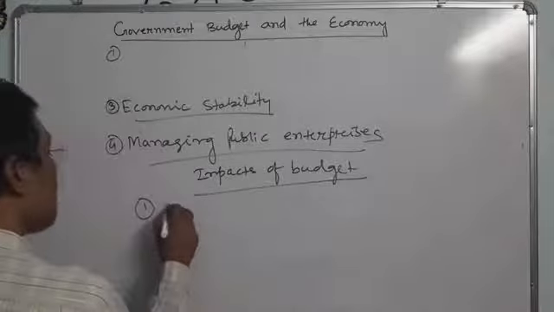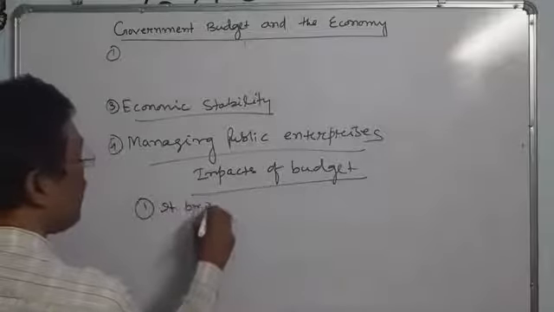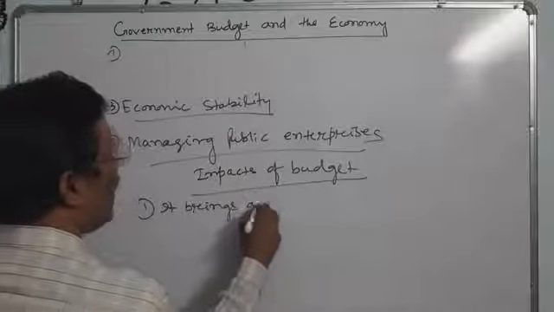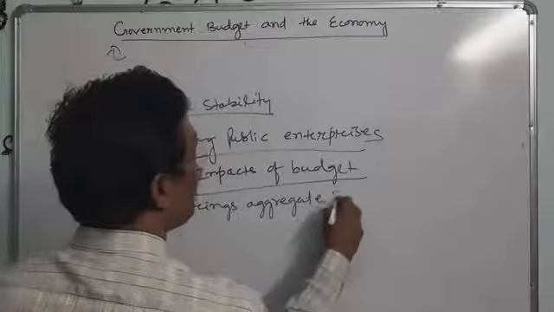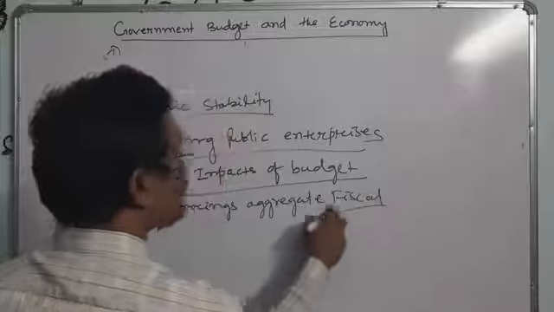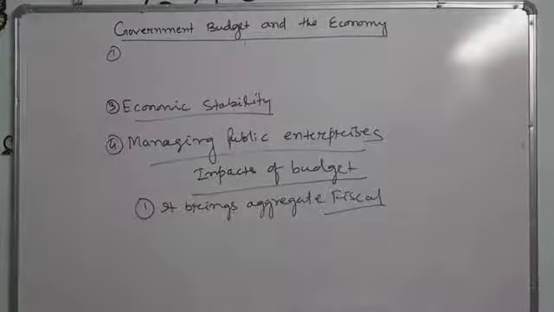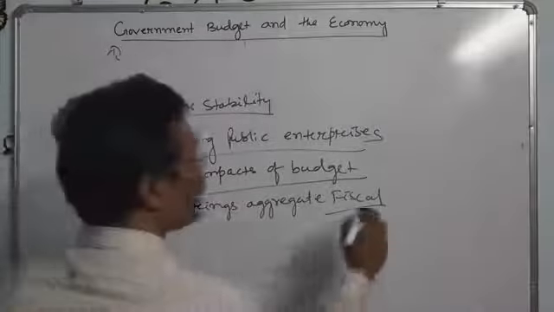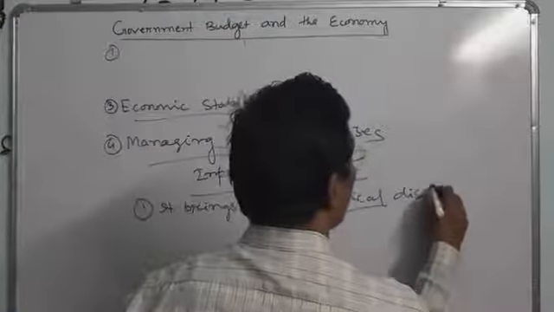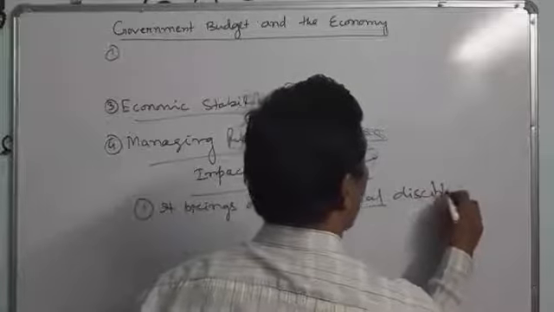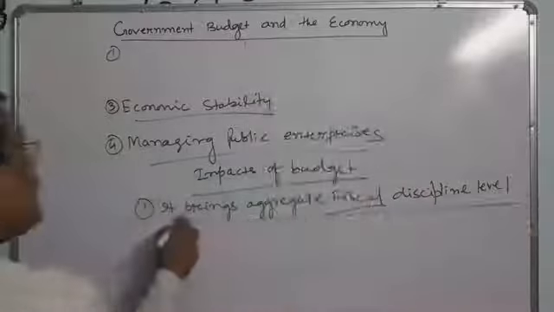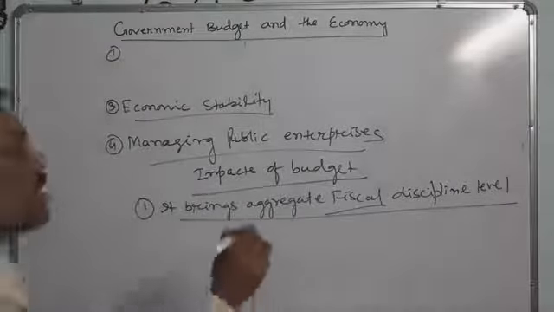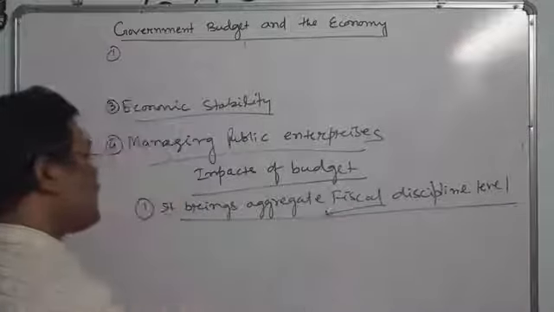It brings aggregate fiscal discipline level. Don't be confused, fiscal means budgetary discipline. Please remember this.